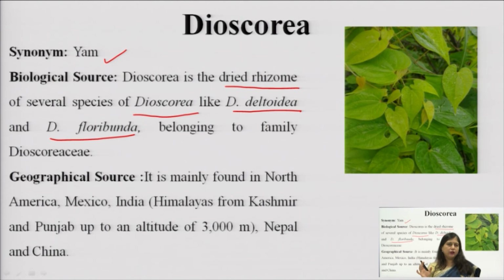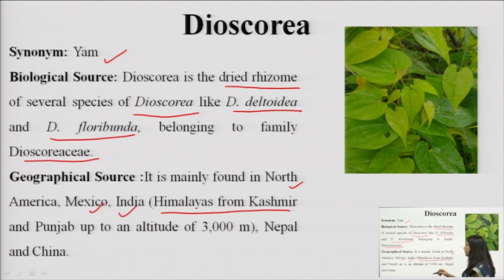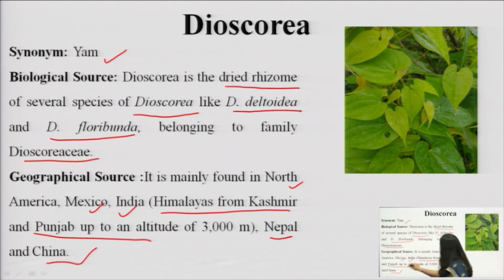I have only taken the two main, Dioscorea deltoidea and Dioscorea floribunda, belonging to the family Dioscoreaceae, and it is mainly found in North America, Mexico. In India, it is found in the Himalayan regions from Kashmir to Punjab at an altitude of 3000 meters, also in Nepal and China.